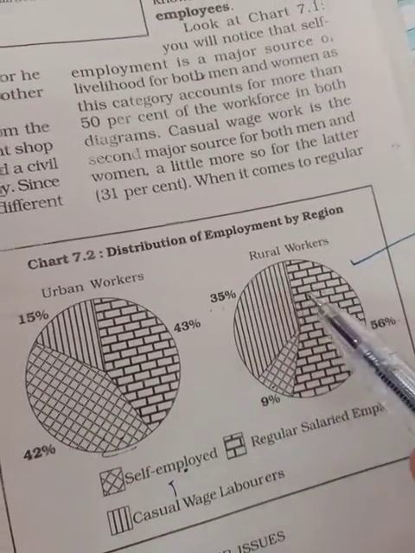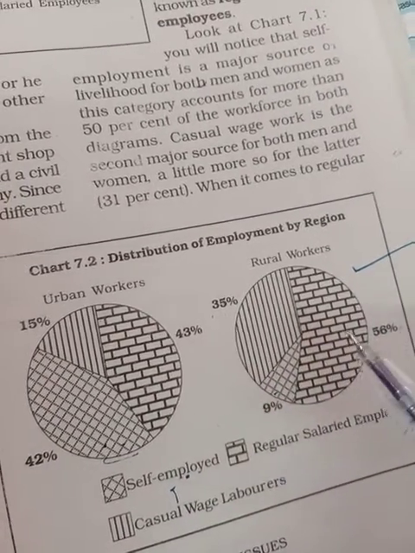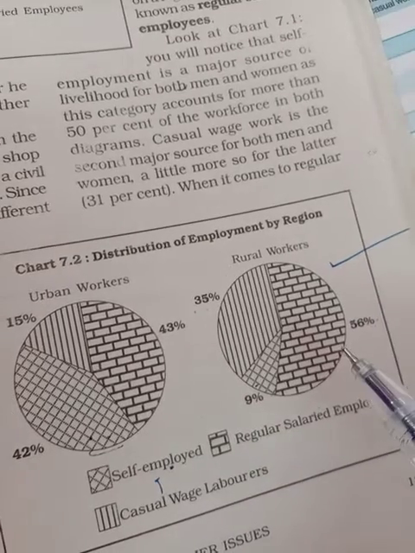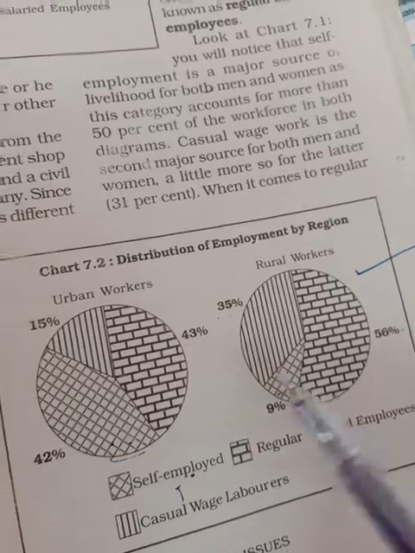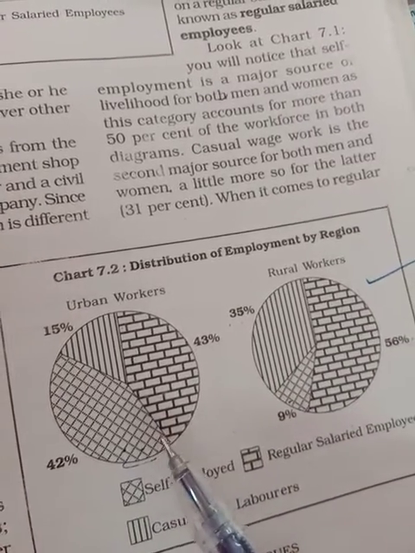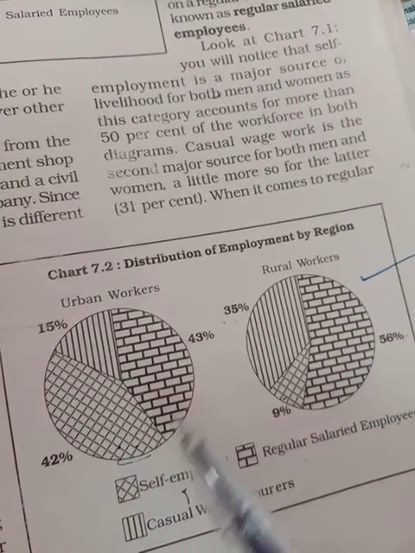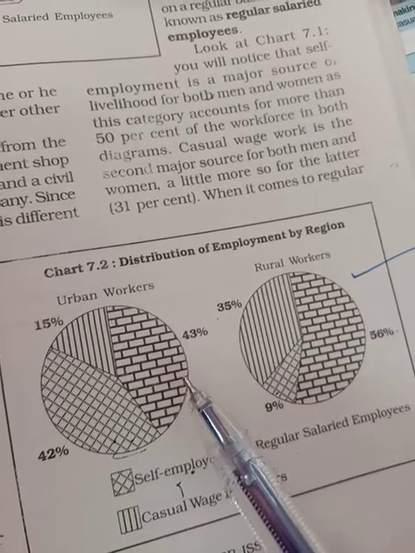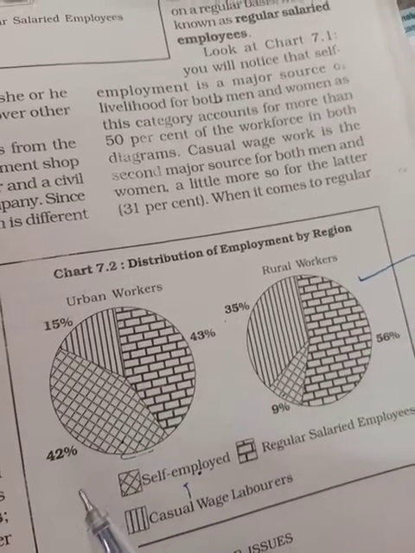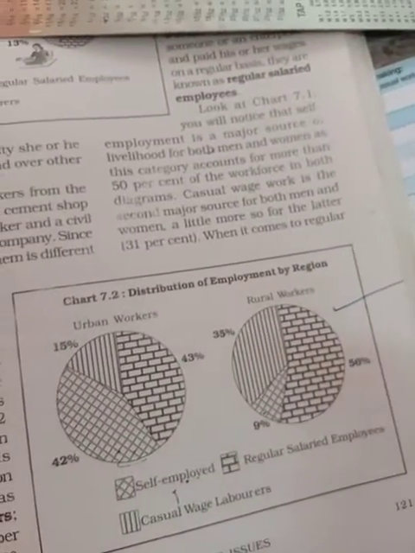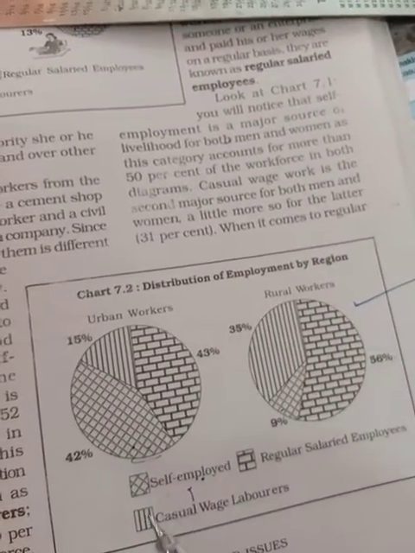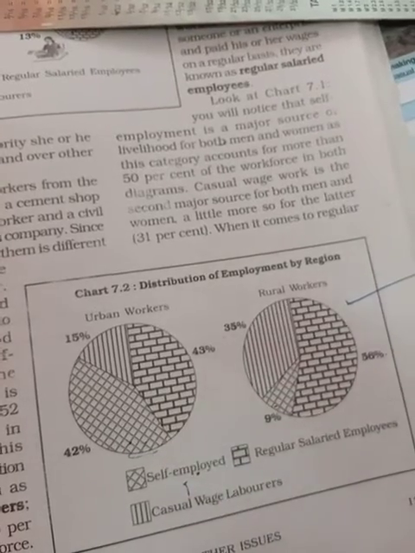So here you can say more contribution by the people who are regular salaried employees in the case of rural areas and lesser in the case of self-employed. And here self-employed is more, not that much. The regular salaried employed is more, but that is not too far away from the self-employed, that you can mention over there. So these are the pie charts. You have to analyze them very carefully, because you have to mention the outcomes of this pie chart in your answer.